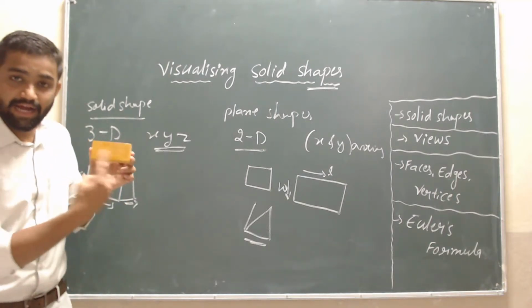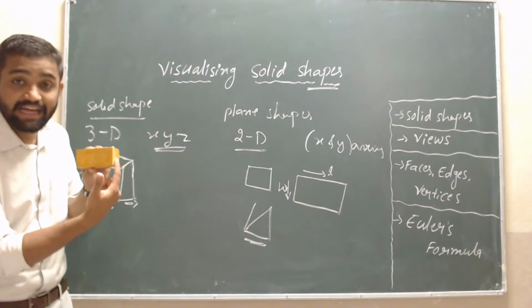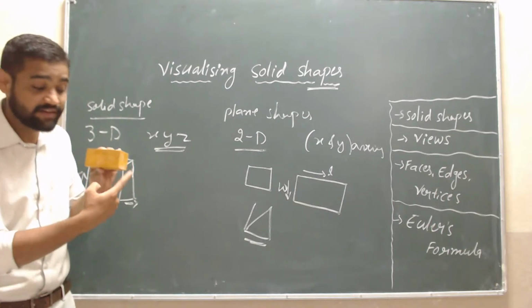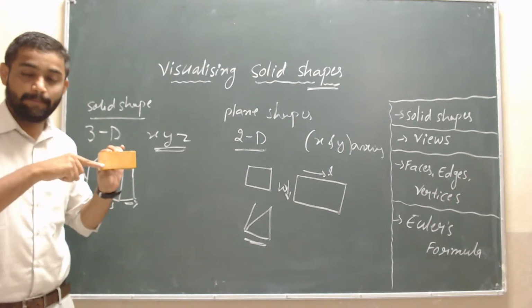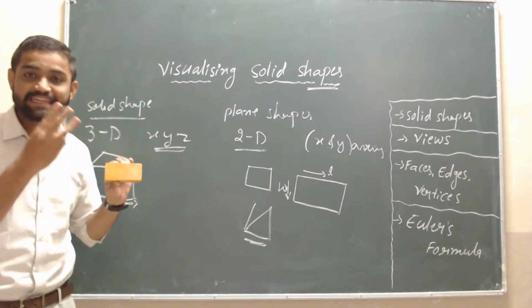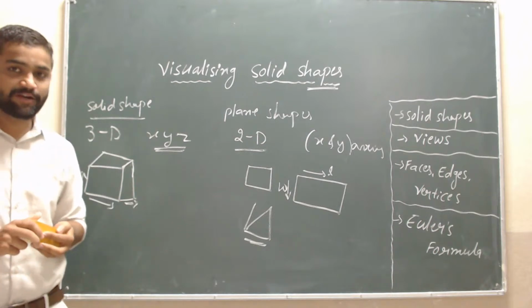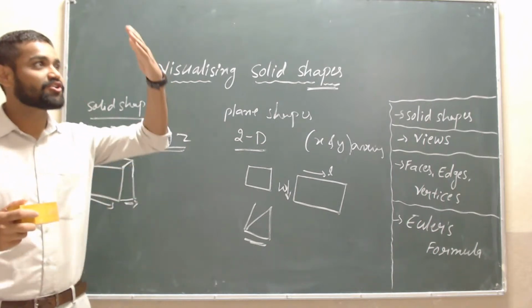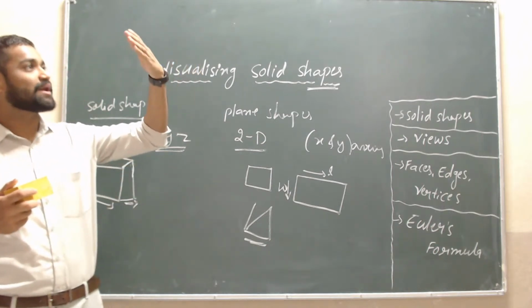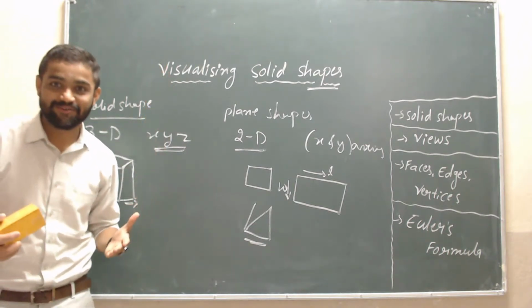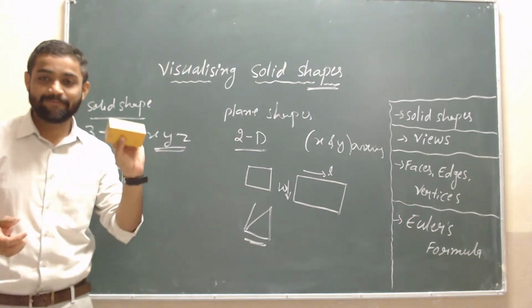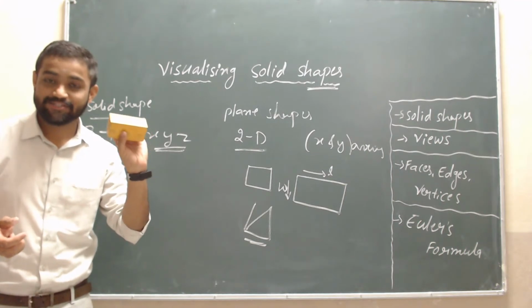Observe, this is the length, this is the width, and this is the height. Here we will see three-dimensional, or 3D. These are the solid shapes.